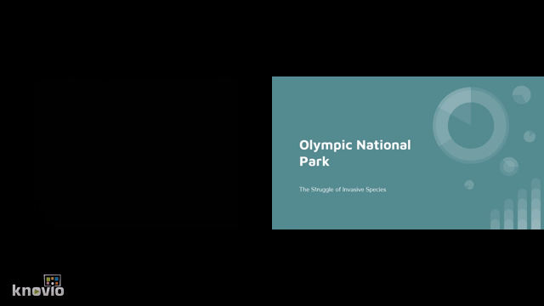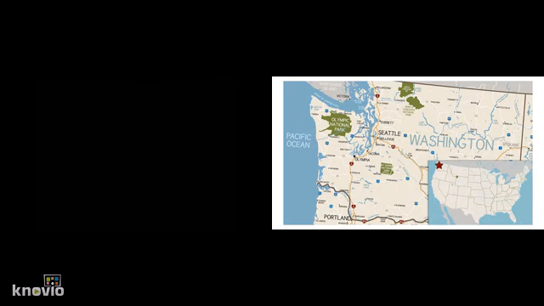I chose Olympic National Park as my subject and their struggle with invasive species in that park. As you can see, Olympic National Park resides within the state of Washington. This green blob up in the upper left corner represents Olympic National Park. It's part of the plateau of Washington, and it covers a good amount of space in Washington.